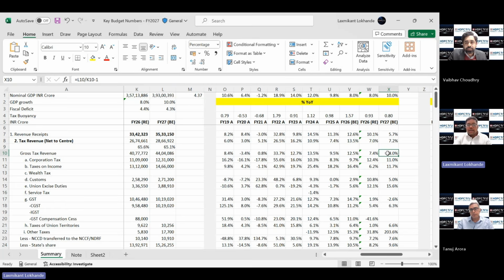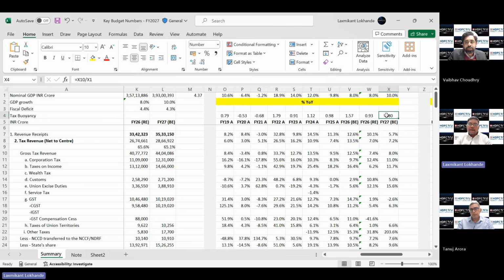There is an important metric which we need to see, the tax buoyancy. Tax buoyancy is nothing but a measure of how your taxes are growing in proportion to the nominal GDP growth. So we take this growth of 8%, which is the gross tax revenue growth, and divide it by the nominal GDP growth of 10%. The ratio which we arrive at is 0.8. So the tax buoyancy is 0.8.